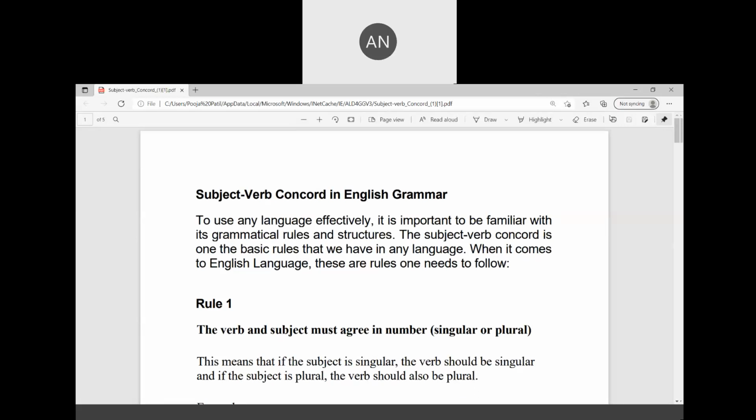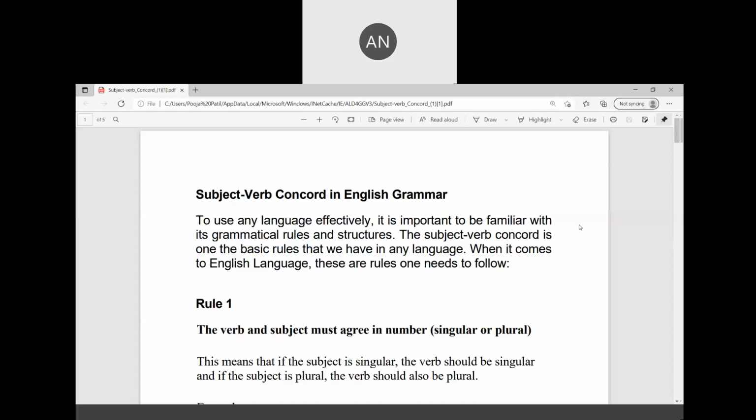To use any language effectively, it is important to be familiar with grammatical rules and structure. You should not get stuck because of grammar rules and structures, but definitely you should know the usage of the rules and structures. The subject verb concord is one of the basic rules. It's very important to know it, and we have it in any language. When it comes to the English language, you can follow these rules.